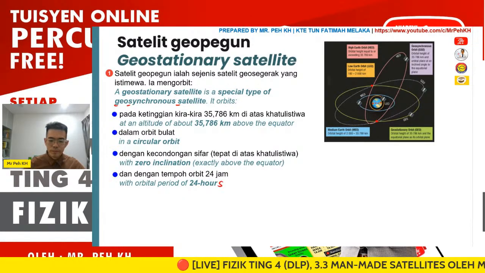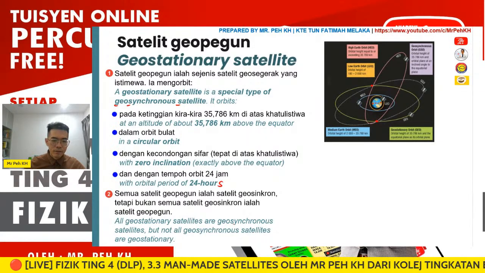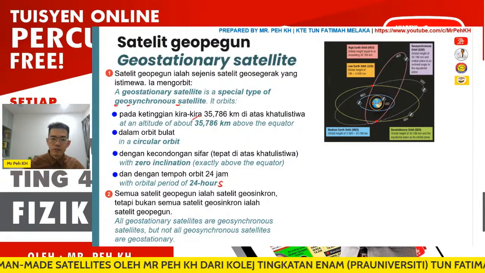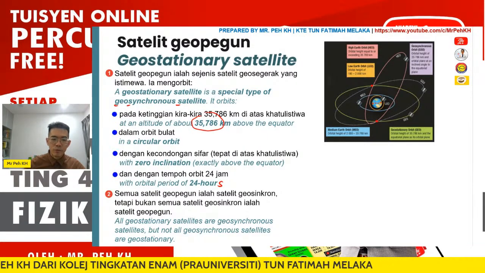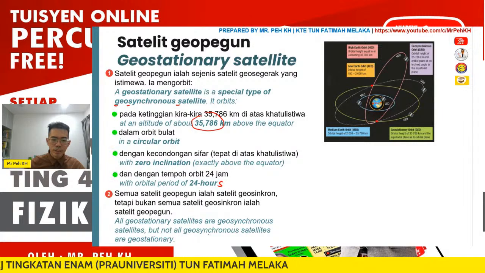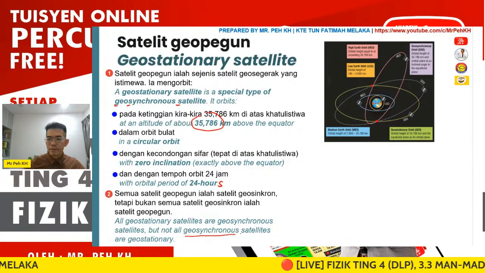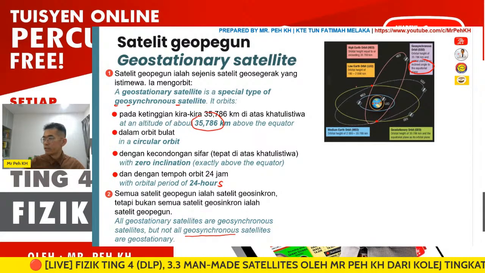Okay, 24 hours. All geostationary satellites are geosynchronous satellites because they are located at 35,786 km. But not all geosynchronous satellites are geostationary, because geosynchronous satellites actually have an inclined angle to the equatorial plane.